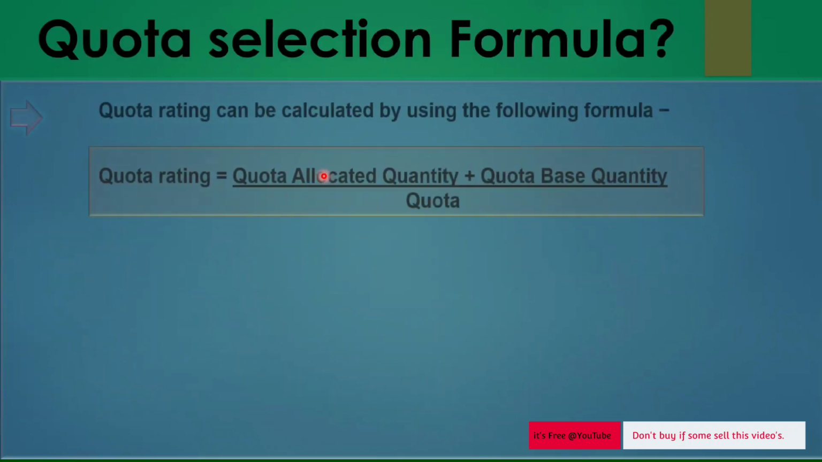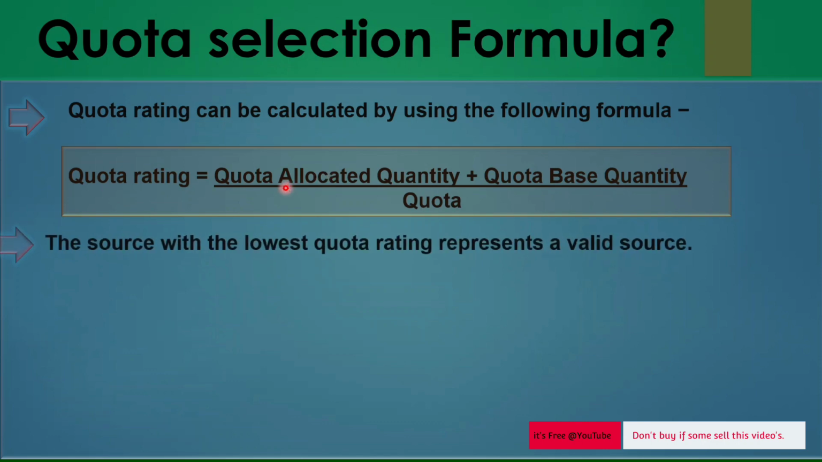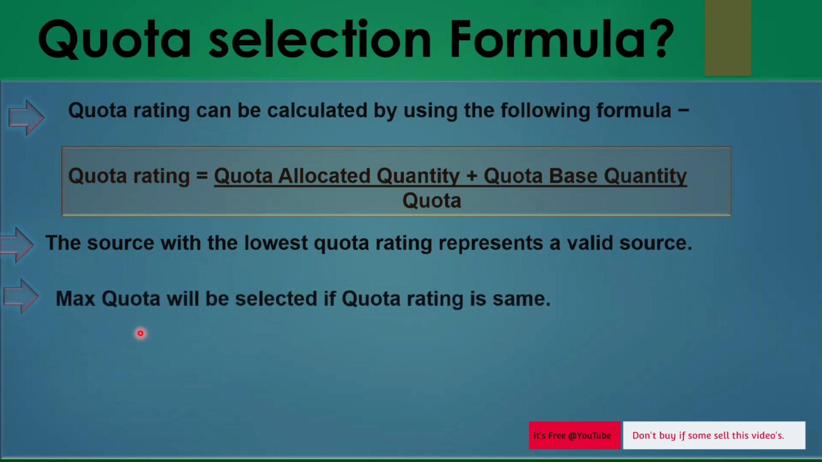So how does the system decide quota rating? I will show you in a further session how that formula is calculated and how everything happens. As I said already, the source with the lowest quota rating is the valid source. So according to this formula, whichever vendor has the lowest quota rating will get selected. Then the max quota will be selected if the quota rating is the same.